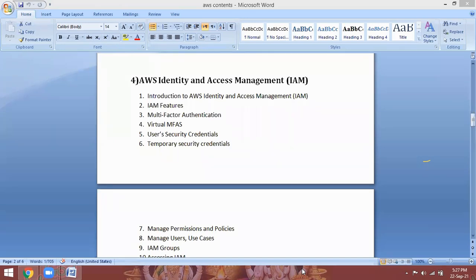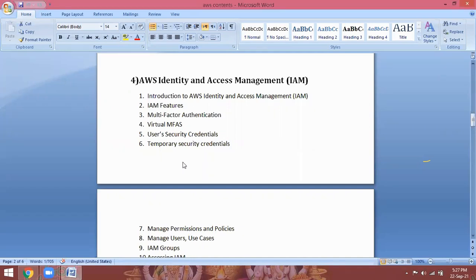How to enable it? I can create a user account, an IAM user, Shiva. I give some credentials: this is your username, this is your password. Even I can assign a secondary factor authentication, which is called multi-factor. Even if he gives the credentials, he also has to provide a code. For that we have some devices and virtual multi-factor applications, virtual MFA. We are going to discuss multi-factor authentication in our classes.